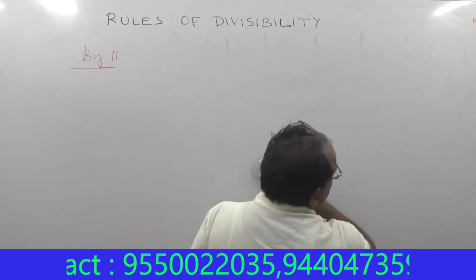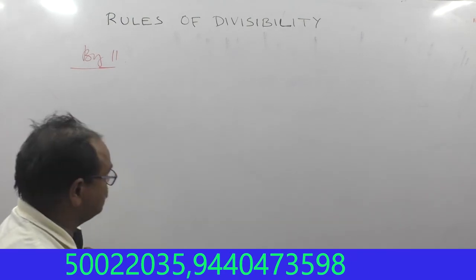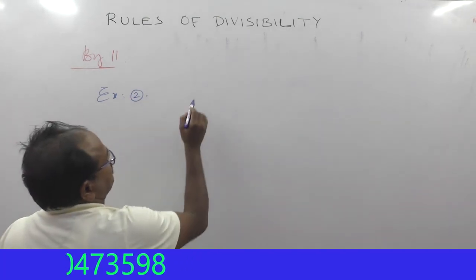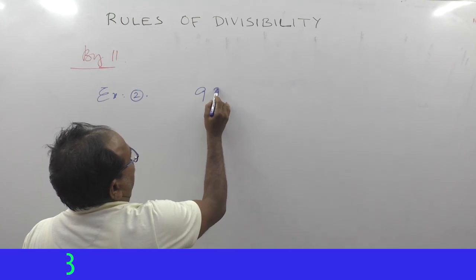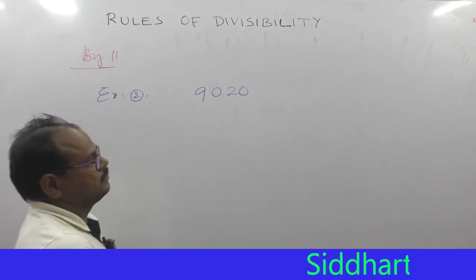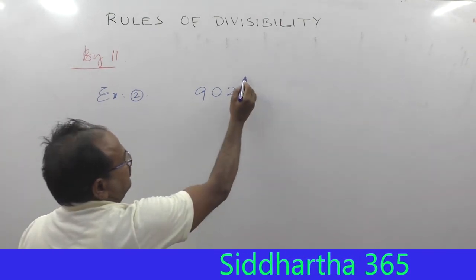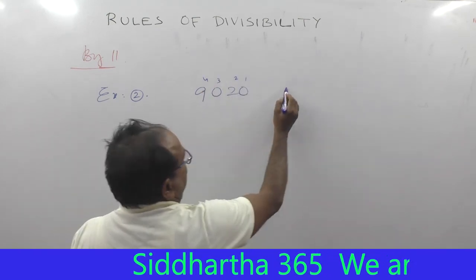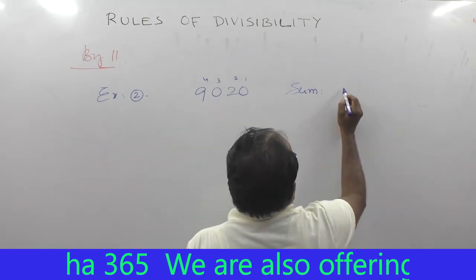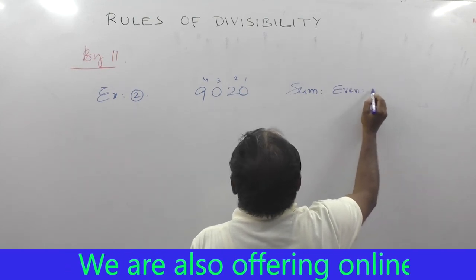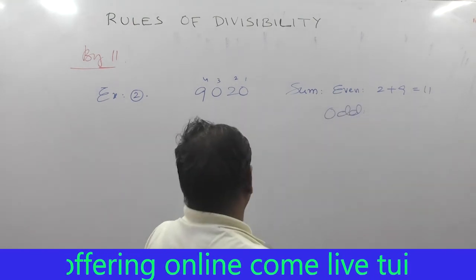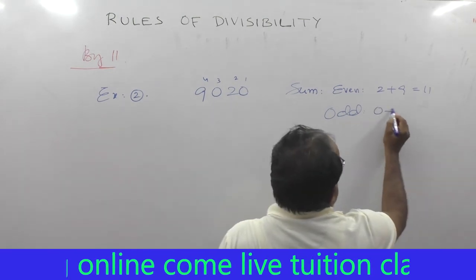The sum of the even places is 2 plus 9, which is 11. The sum of the odd places is 0 plus 0, which is 0.